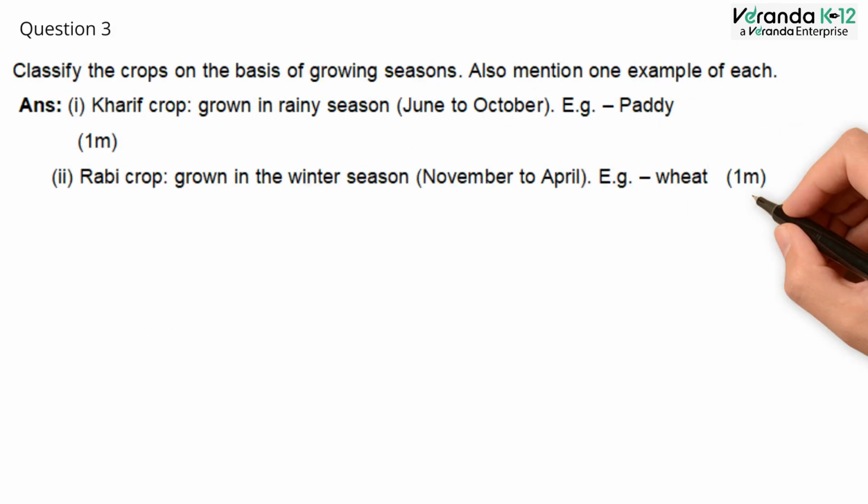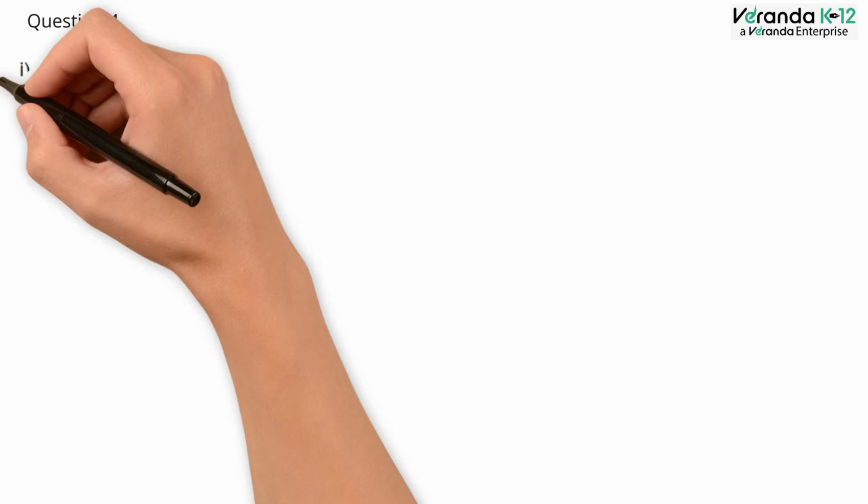Question number 3. Classify the crops on the basis of growing seasons and also mention one example of each. Kharif crop grown in rainy season, June to October, example paddy. Rabi crop grown in the winter season, November to April, example wheat.